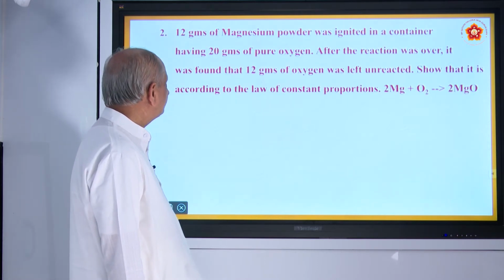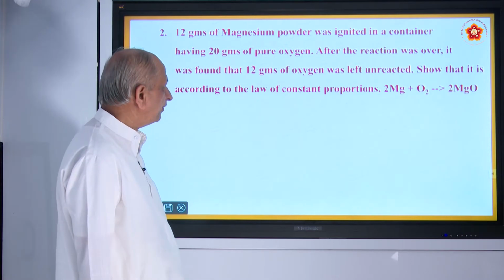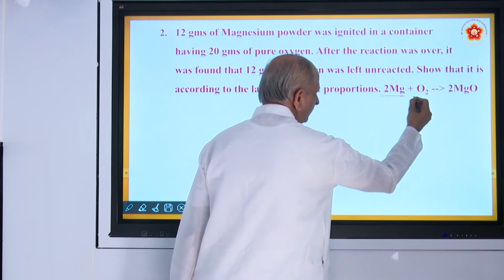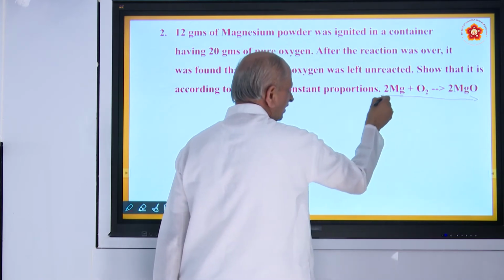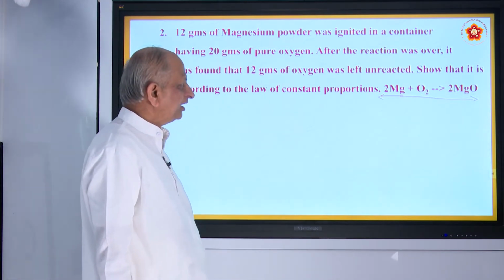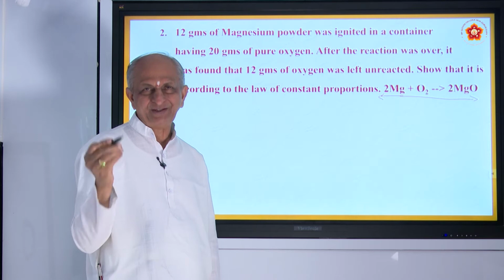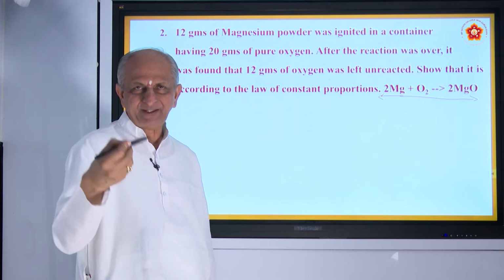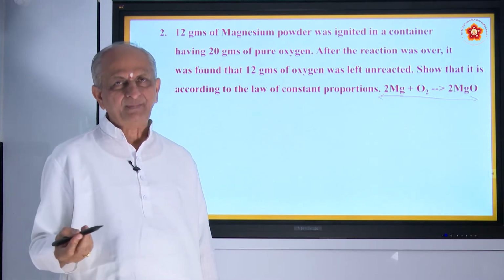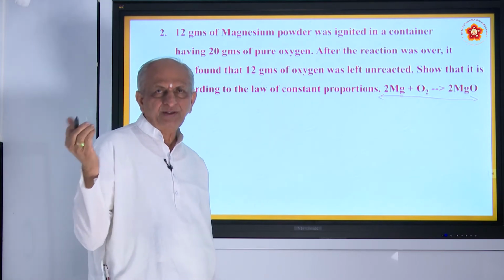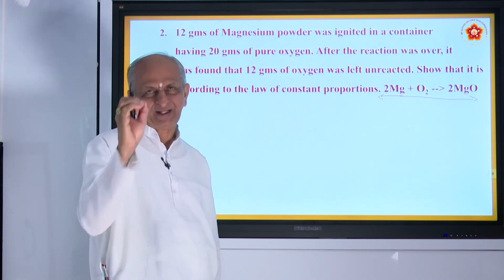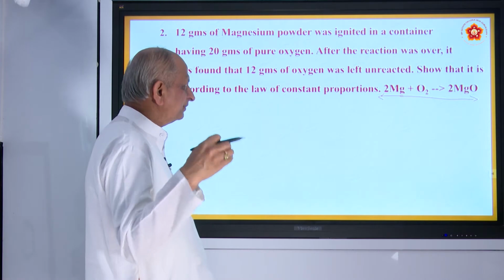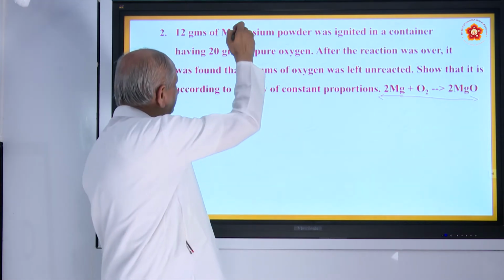Second question: 12 grams of magnesium powder was ignited. So magnesium plus oxygen gives magnesium oxide. There is a reaction. I think you have already seen how magnesium burns, right? If you take a ribbon, a small thin strip of magnesium, and heat it in a spirit lamp or Bunsen burner, what do you observe? It burns with a dazzling white color, isn't it? And why does it burn? Because it takes oxygen.